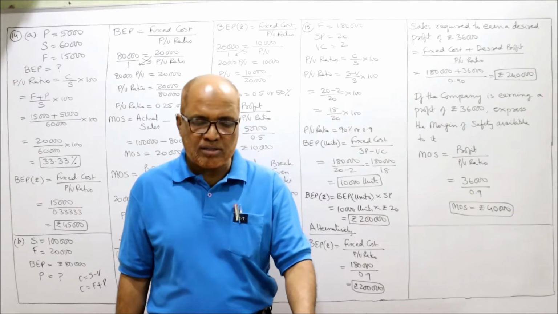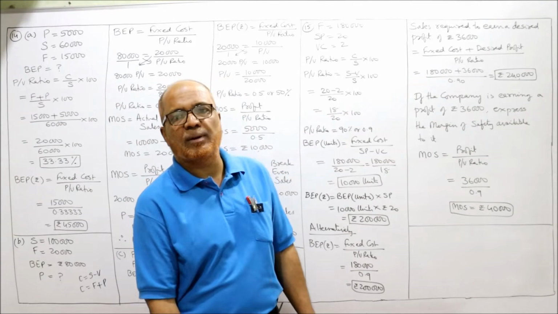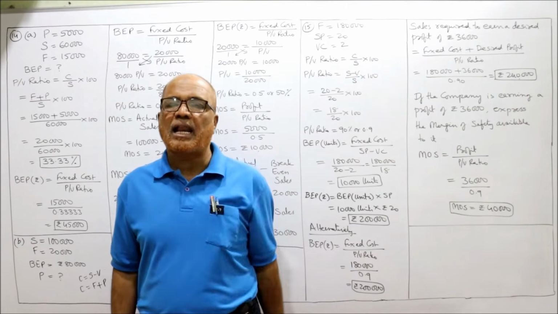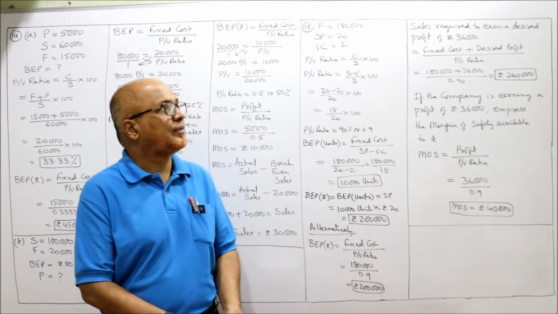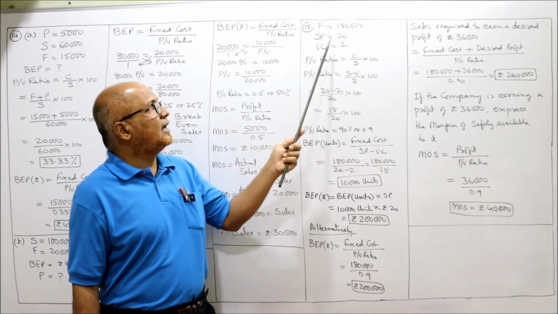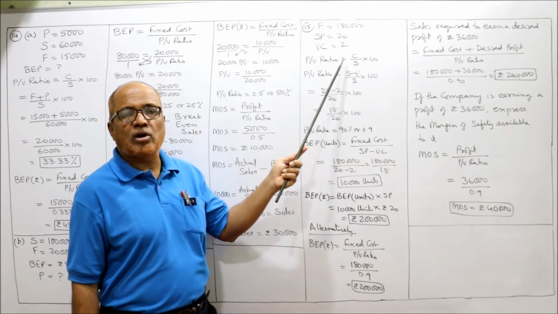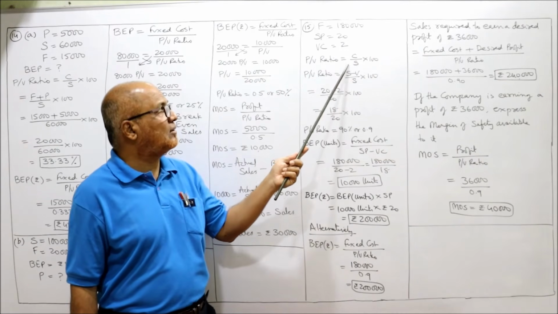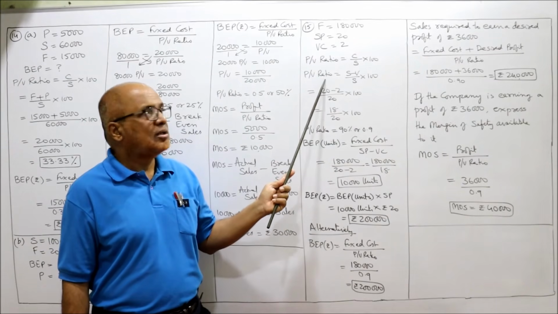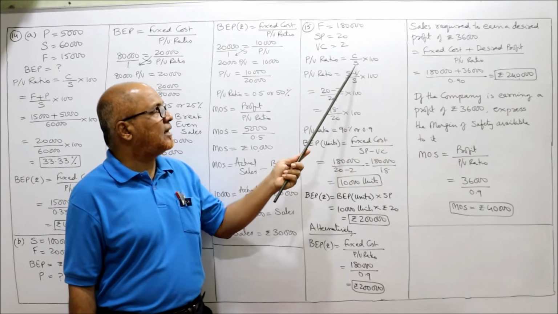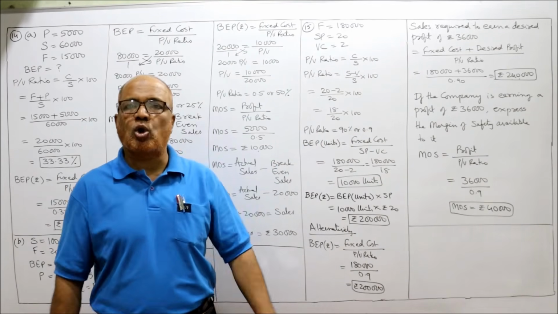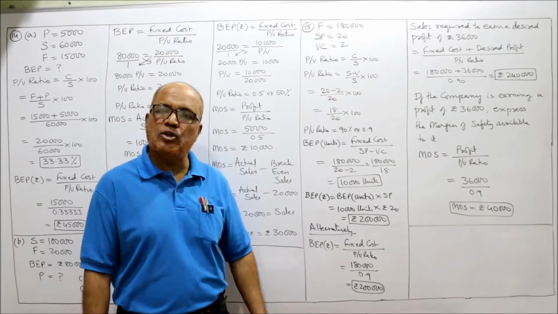So VC per unit and selling price per unit is given. In this problem, per unit information is given. So we can calculate BEP in units also. See carefully. Fixed cost 1,80,000. Selling price per unit 20 rupees, variable cost per unit 2 rupees. This is the information given. So first we calculate PV ratio. PV ratio, C by S into 100. Already we know the formula for PV ratio, contribution by sales into 100.